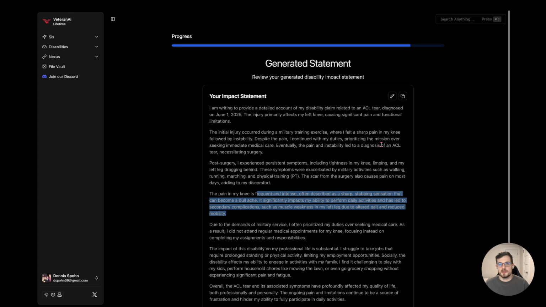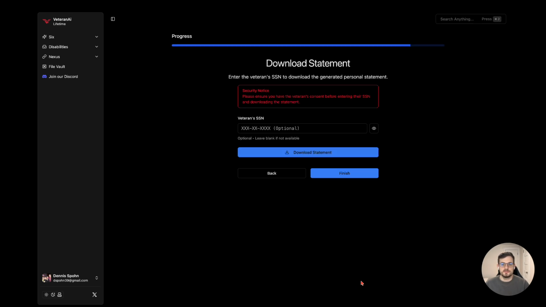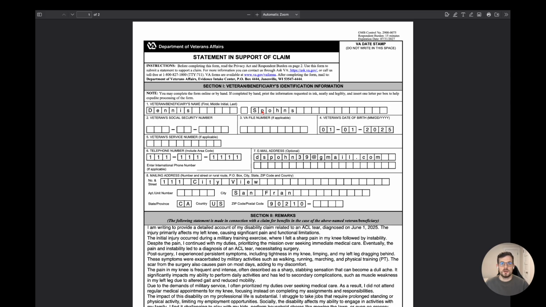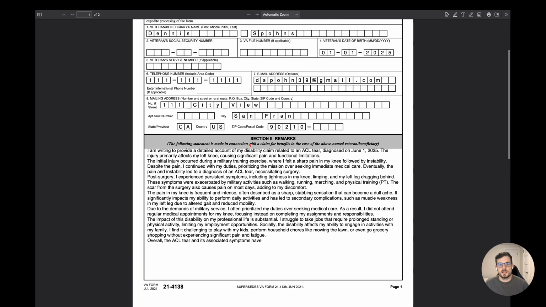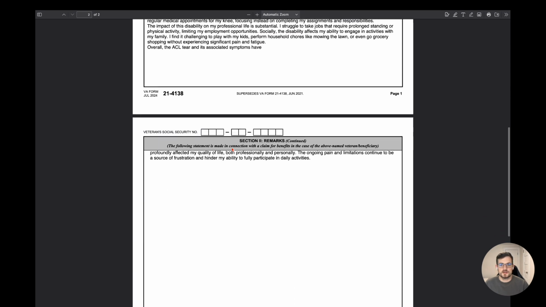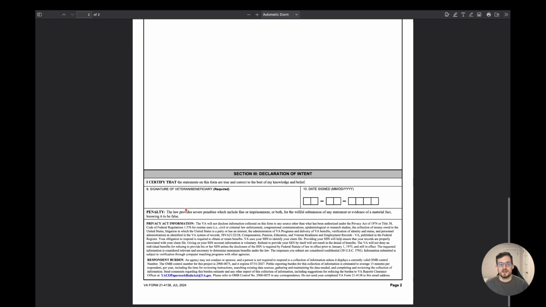So if you're happy with that, you can always hit next. If you're not, you can always hit edit and you can change whatever you want. You can always copy it as well. Here, we can go ahead and hit download. Okay, and this is what's generated. This is a statement in support of your claim. You can see here, this is your entire personal statement. And then bam, you can go ahead, hit sign, date, and you're good to go at that point.